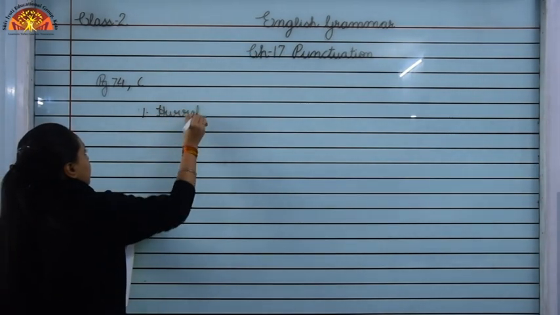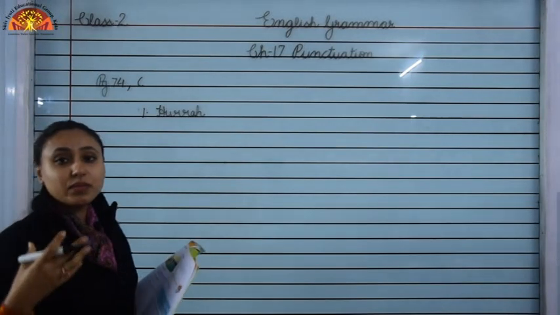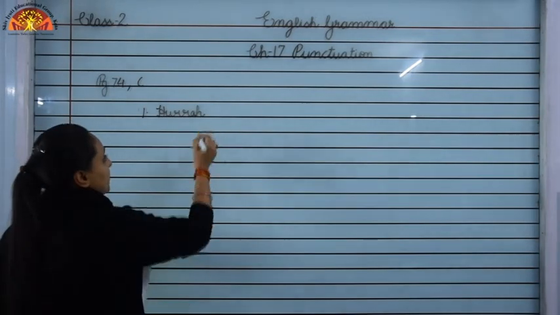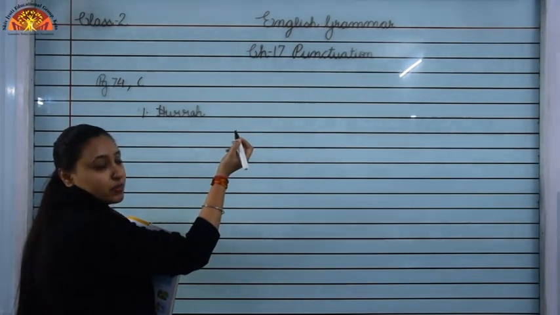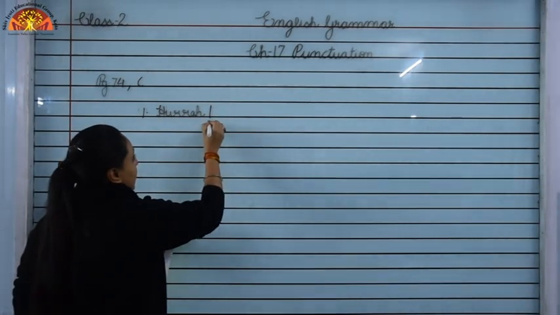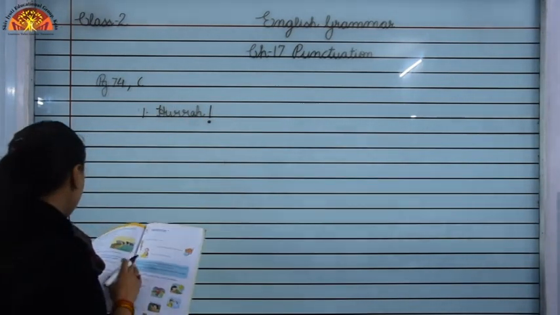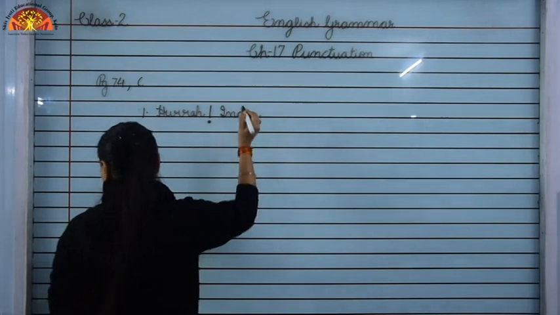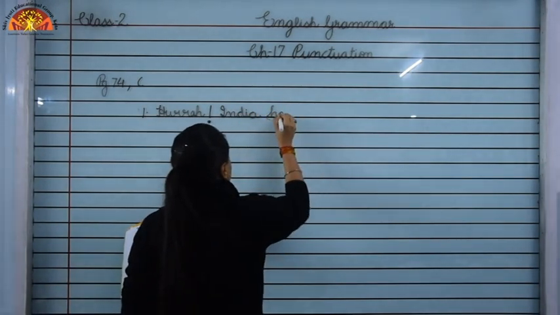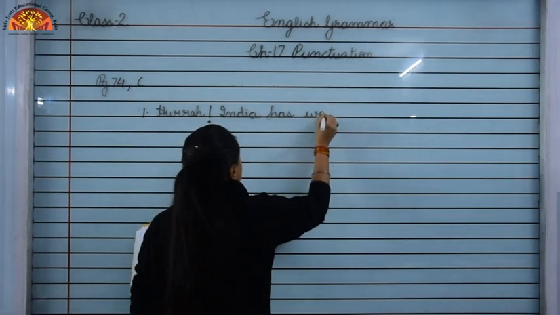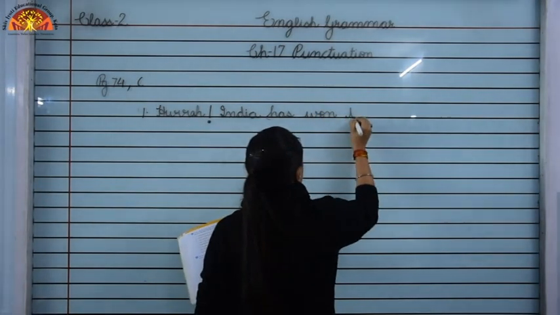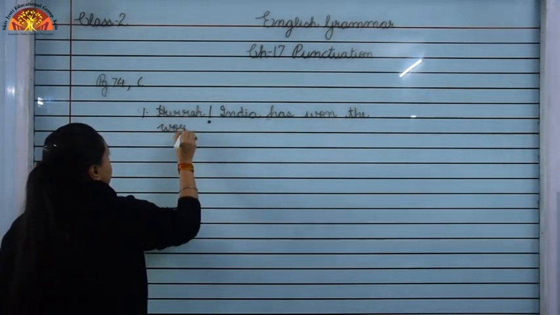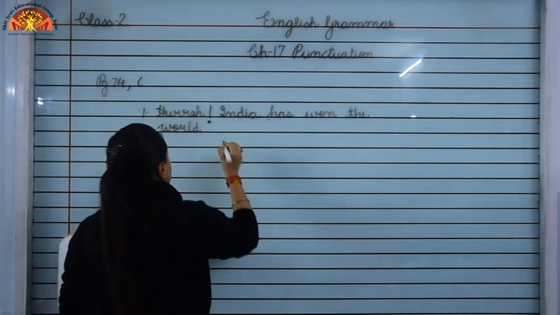Now children, look at number 1. Hooray. So children, we have learnt that whenever we want to show some excitement, we use hooray. So which punctuation mark do we use over here? We use an exclamation mark after the word hooray. Okay. Hooray, India has won the World Cup.